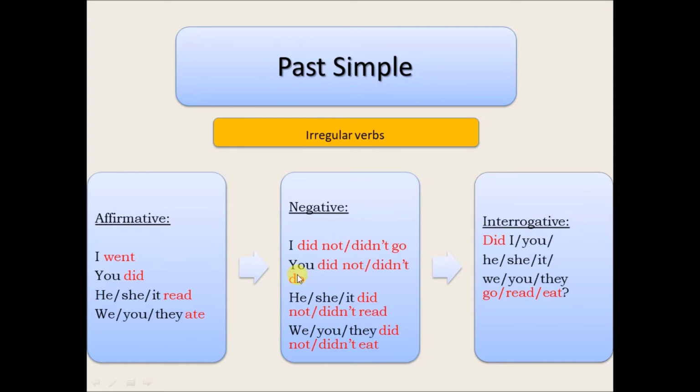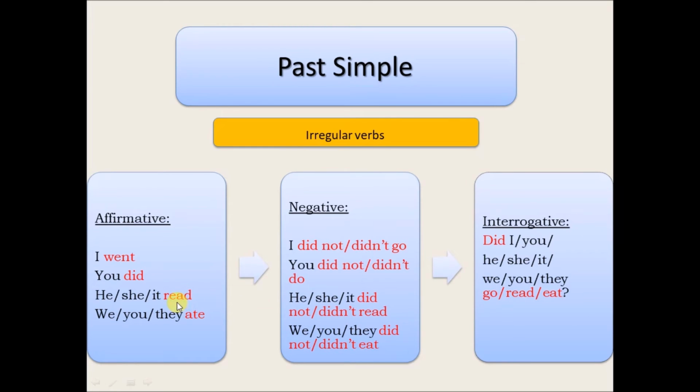I did not or didn't go. So here you can see the verb in the present simple or infinitive, and here is the past simple. You did not or didn't do. Here is also the infinitive or present simple of did. He, she, it did not or didn't read.